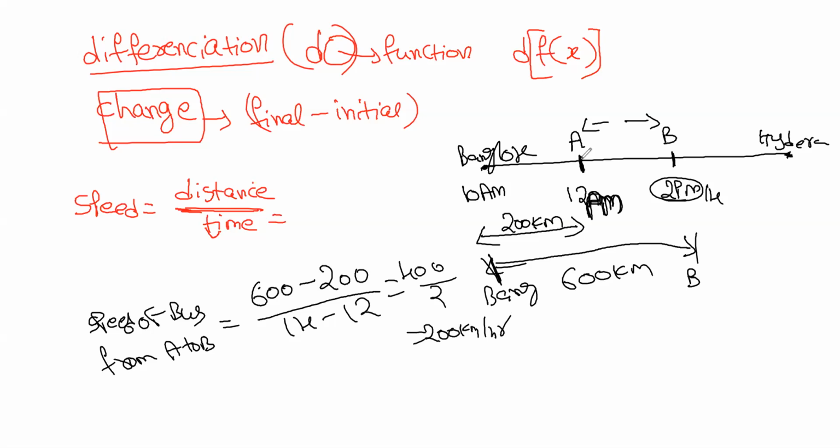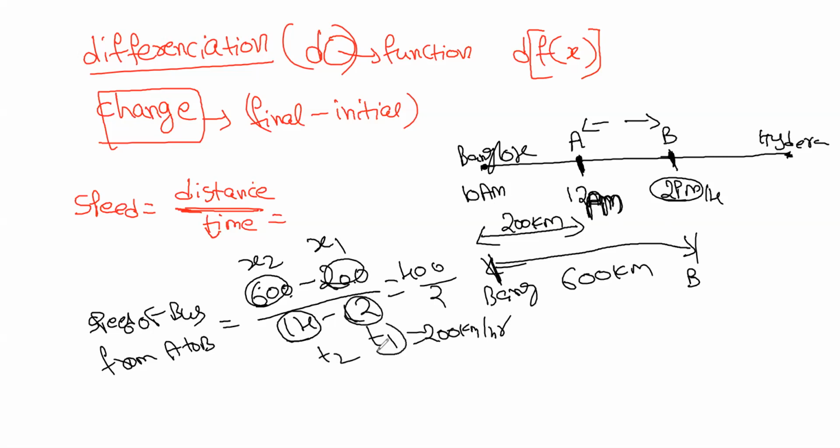Here you are doing the difference, right? You are subtracting the positions. What is this, 600 minus 200? It is the position of B with respect to Bangalore, correct? These are the positions, that is nothing but x2 and x1. These are the times t1 and t2.